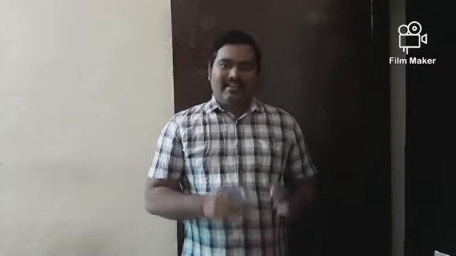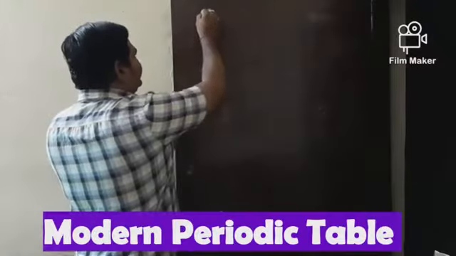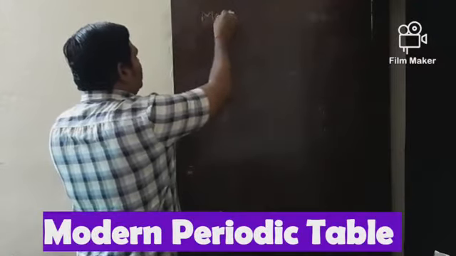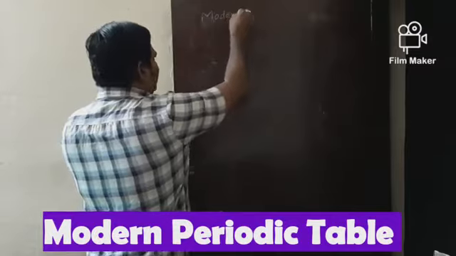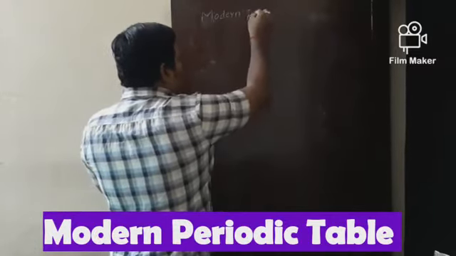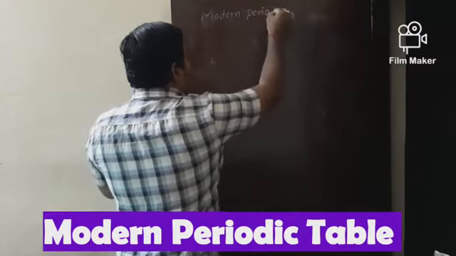Today, let us discuss more information about the modern periodic table. So what is today's topic? Modern, M-O-D-E-R-N, modern periodic table.